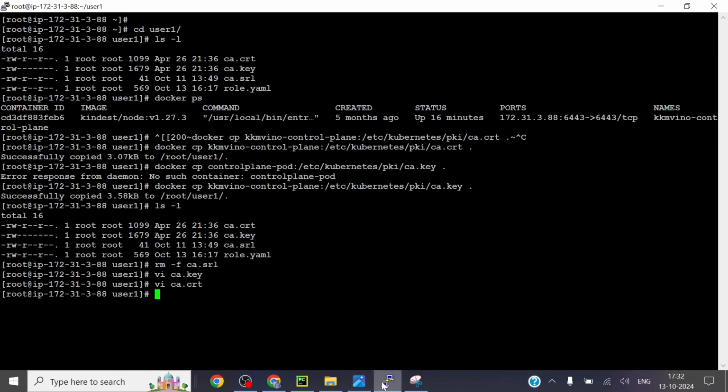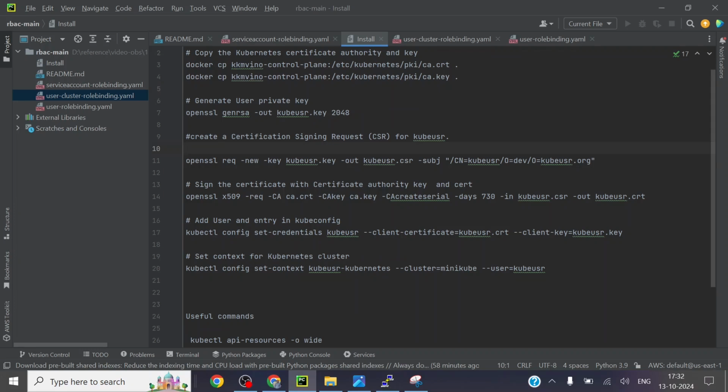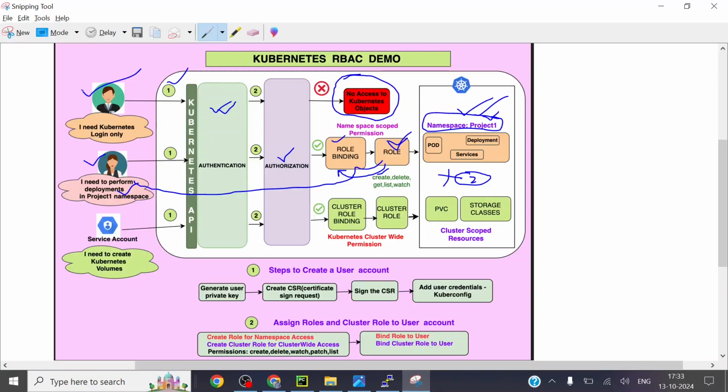Why am I downloading this? I need to create a user. In order to create a user, I need to have this certificate and key file. Right now we can dive deeper. Our aim is to create this user, and then I'll show the demo of how we can do a role binding.